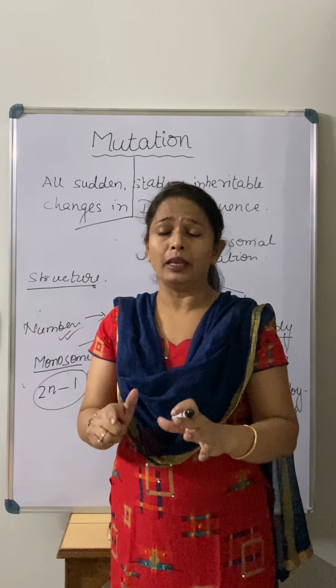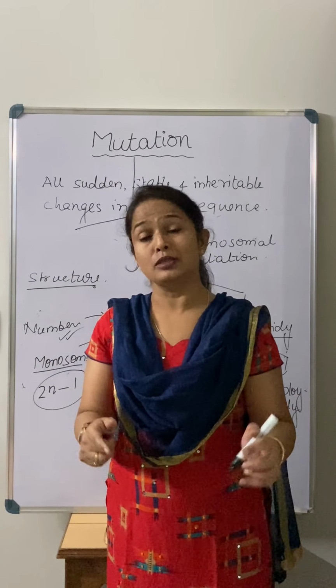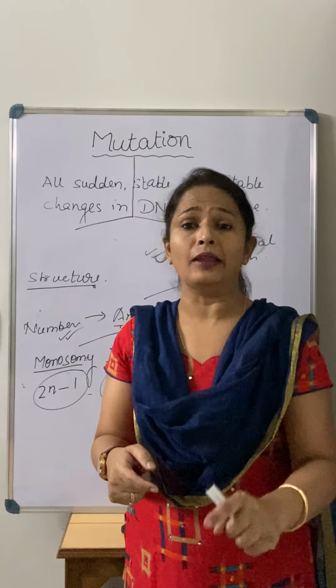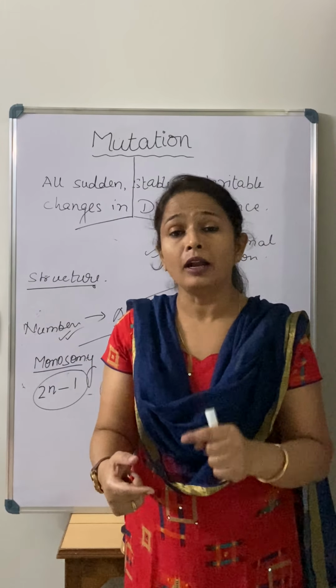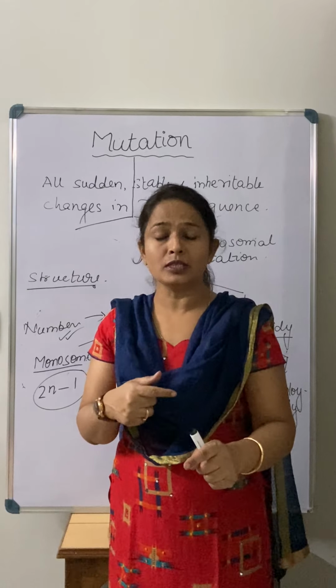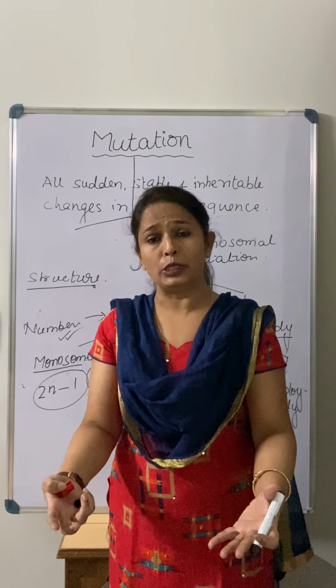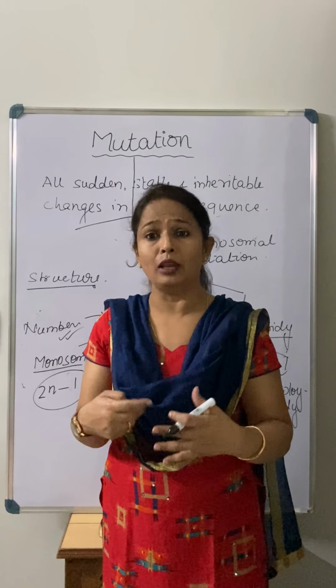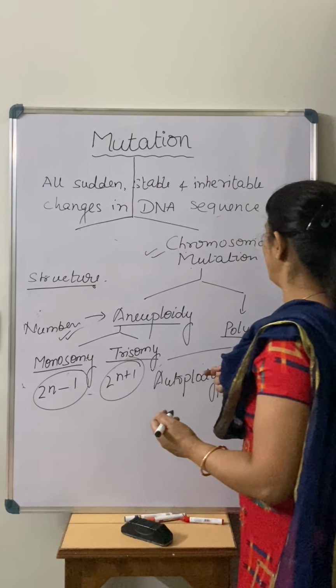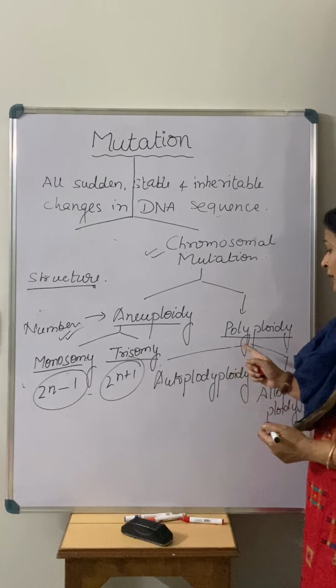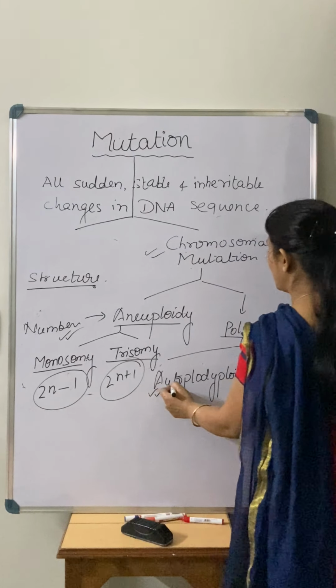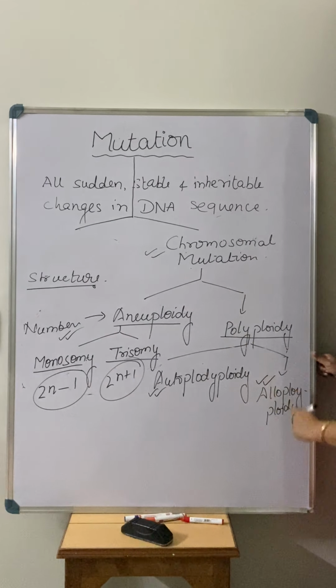Simple meaning, after karyokinesis, during cell division, if cytokinesis doesn't take place, there is a change in the chromosome number. A set of chromosomes is going to increase or decrease, gain or loss. So that time we call it polyploidy, right? Polyploidy is again two types, autopolyploidy and allopolyploidy.